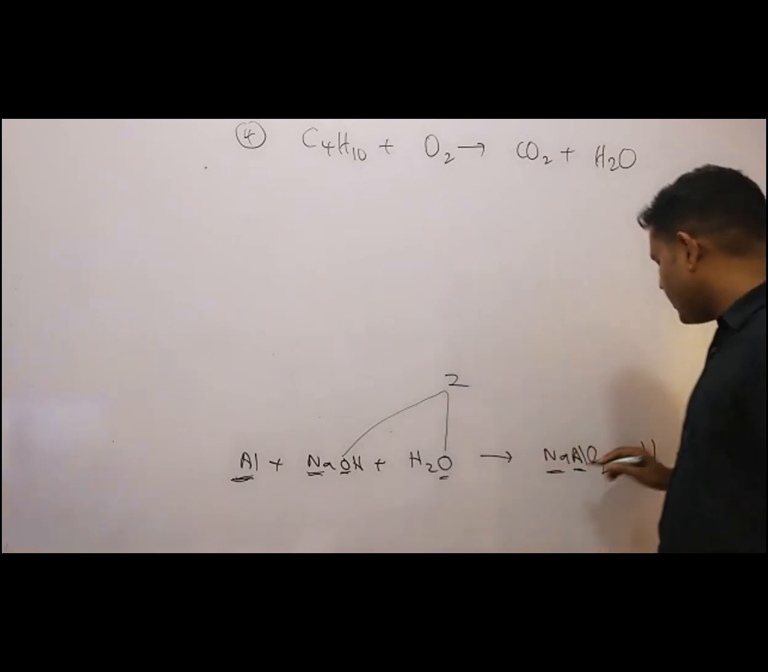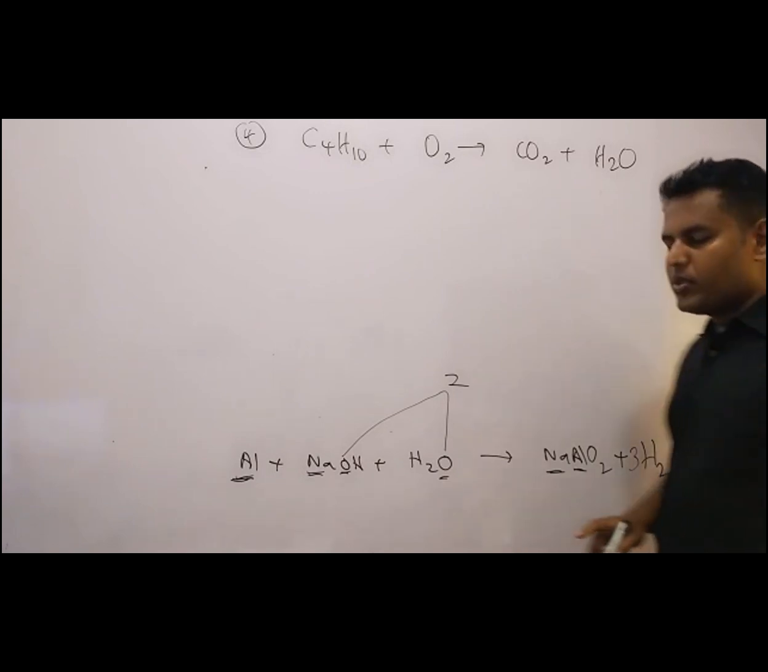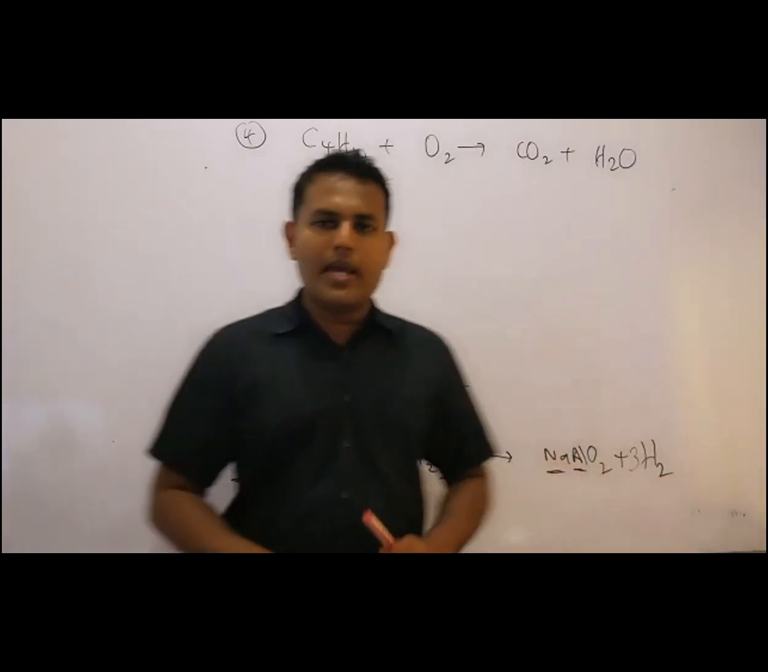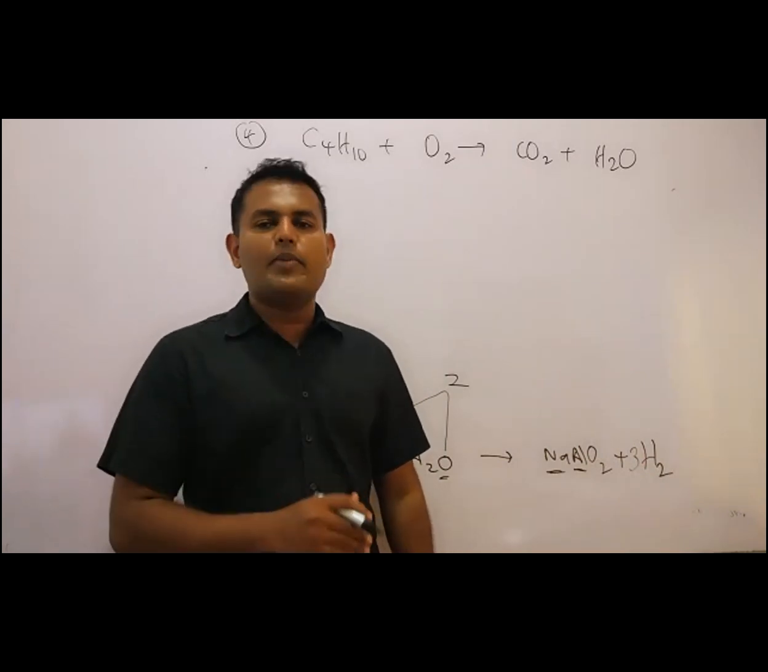So then you can write 3 here, but you know when we are writing 3 it's multiplied by 2. So 3 into 2 it becomes 6. So how to avoid the multiplication?